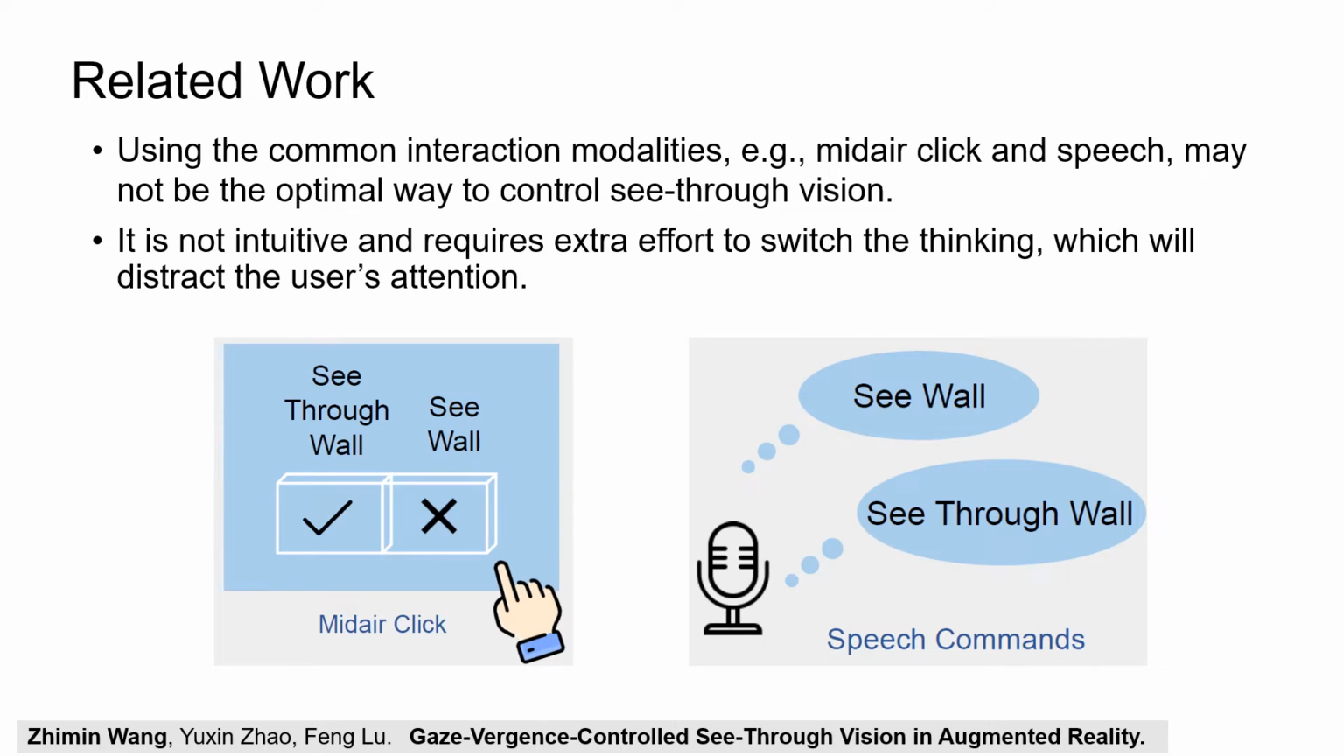However, we argue that using the common interaction modalities, for example, mid-air click and speech, may not be the optimal way to control see-through vision. This is because when the user wants to see through a wall, he needs to think about the corresponding click gesture or speech command and then execute it. It is not intuitive and requires extra effort to switch the thinking, which will distract the user's attention.